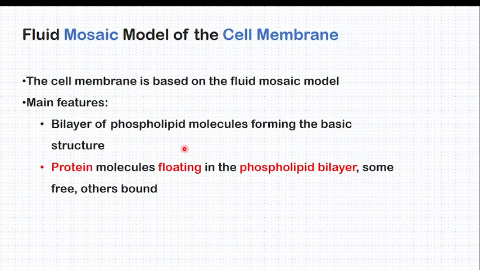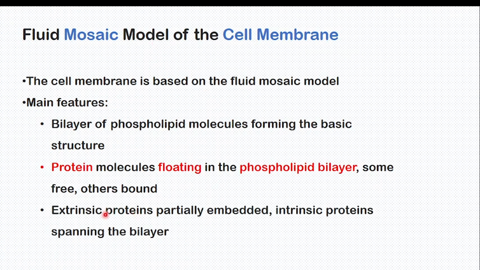Number 1, the bilayer of phospholipid molecules. Number 2, in that bilayer there are protein molecules floating in the phospholipid bilayer. Some are free, others are bound. If they ask you what is the fluid mosaic model of the cell membrane, say we have protein molecules floating in a phospholipid bilayer. Some are free and others are bound. You are done. Don't say it is complicated. And I'm going to teach you how.